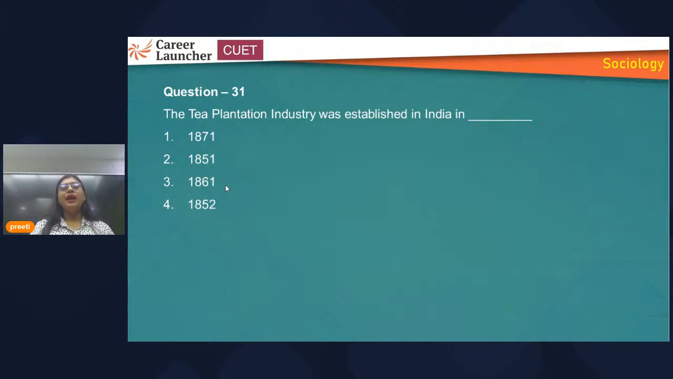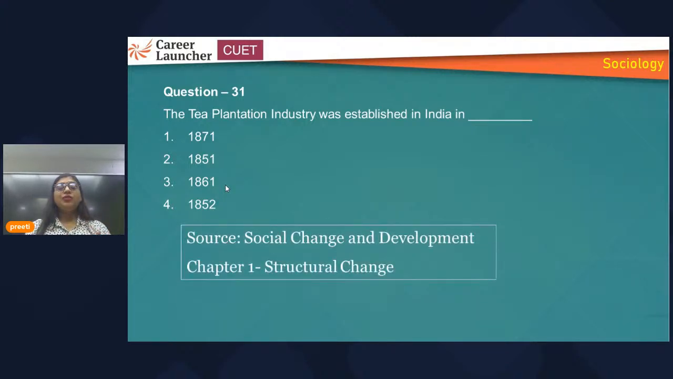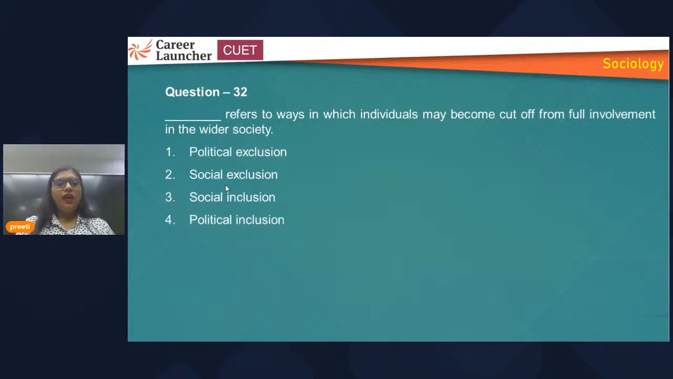This question had been asked from structural change of book 2, Social Change and Development. Structural change has some factual information, and you should know those facts, and you cannot leave this chapter. Then another question has been asked from the first book, chapter 5. Here it is talking about exclusion and inclusion. Just read the question. Blank refers to the ways in which individuals may become cut off from full involvement in the wider society.